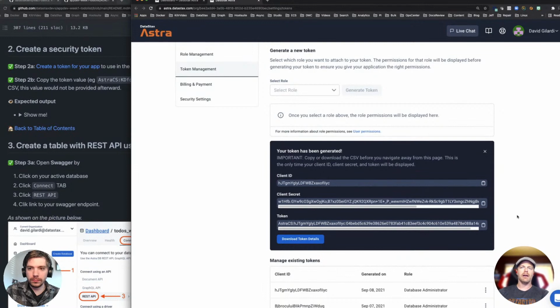You're not going to be able to get these back. You need to download these token details to ensure you can use it later, right? But for now, that's why I put this in a new tab. Just leave these up, and we're going to use them here in a second.